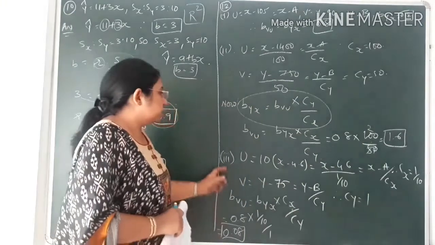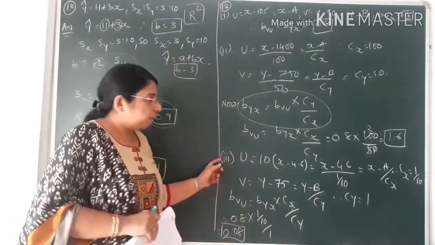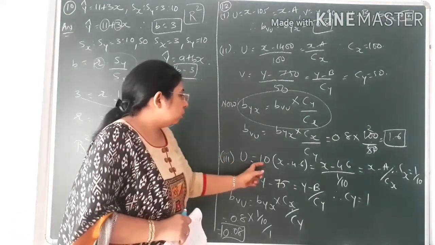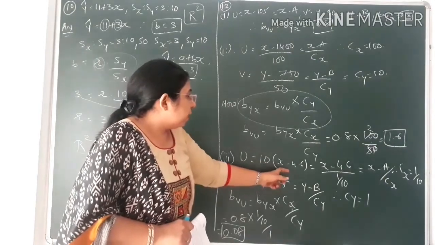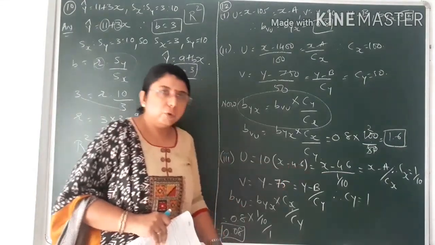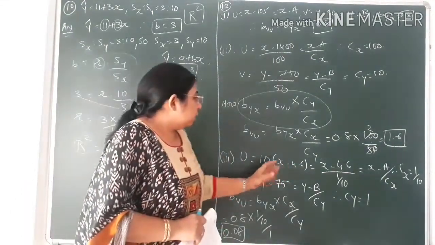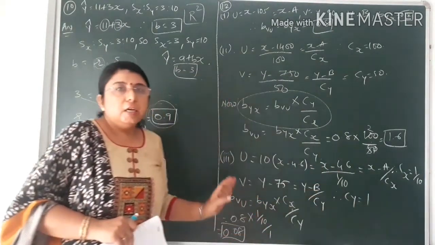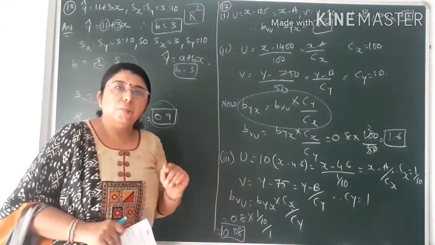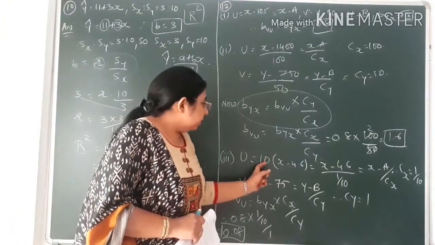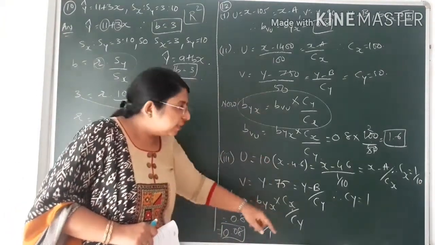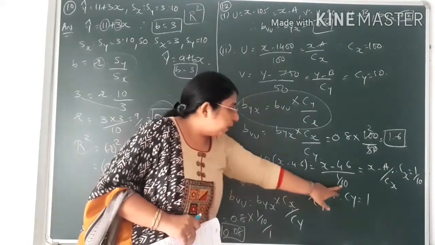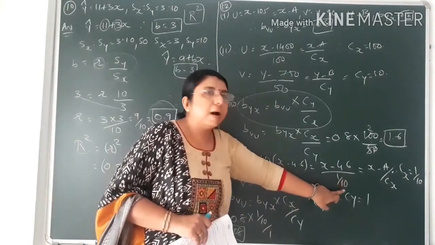Now the third condition that has been given to you of U and V, that you can see, that is U is equal to 10 into bracket x minus 4.6. Now over here you know that generally U is equal to x minus a upon Cx, but over here it is given in multiplication. So to find Cx, when we bring it in the denominator, it will become 1 by 10.